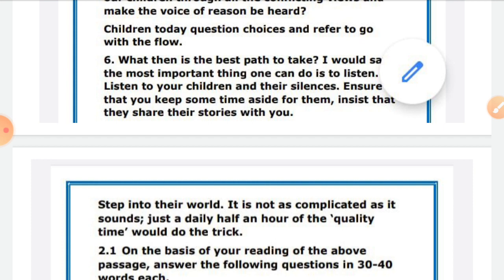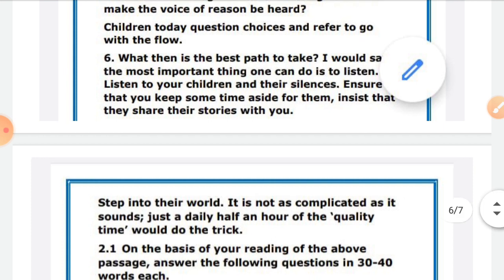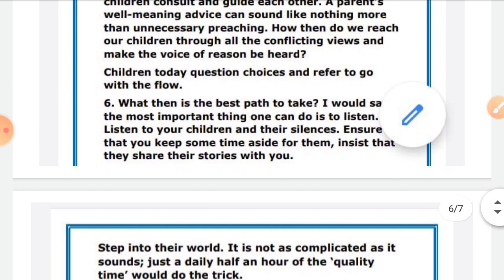Ensure that you keep some time aside for them. Insist that they share their stories with you. Insist that the children should share whatever is happening with them. They should share with you also. So this is the overview. At that point in the examination hall, maybe you could understand this much. Maybe the situation is that you are unable to understand in-depth things.